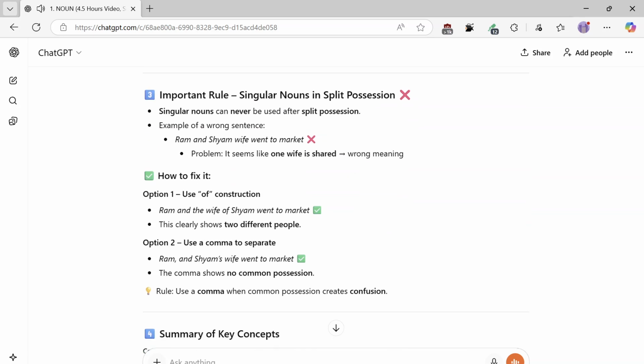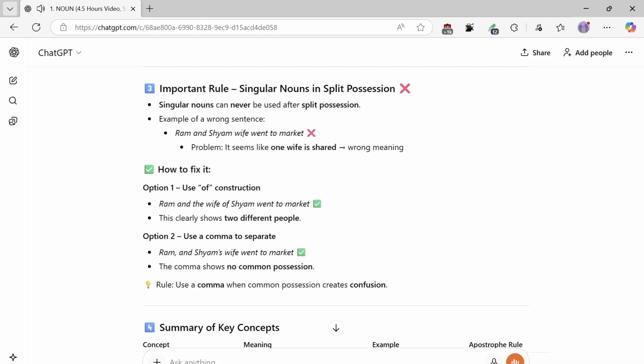How to fix it? Option 1, use an of construction: Ram and the wife of Shyam went to market. This clearly shows two different people. Option 2, use a comma to separate: Ram and Shyam's wife went to market. The comma shows no common possession. Rule: use a comma when common possession creates confusion.